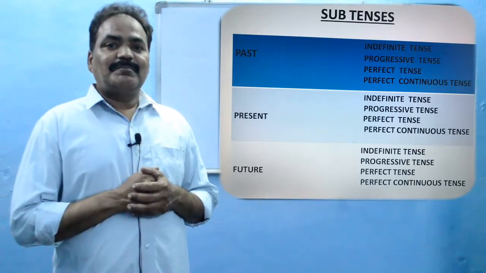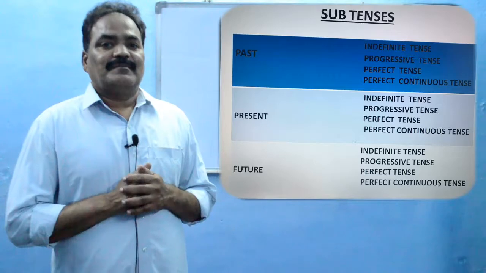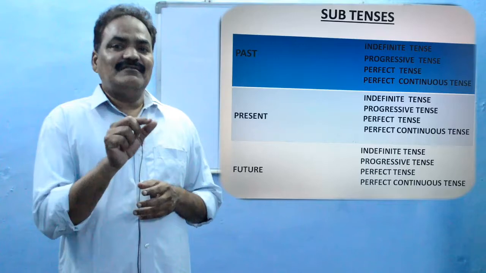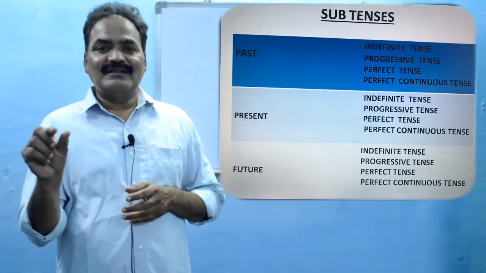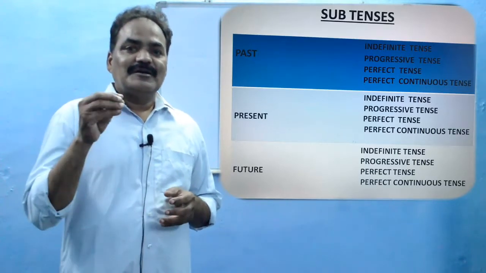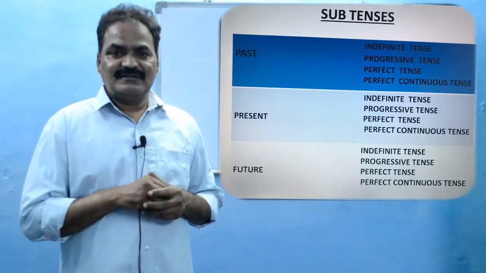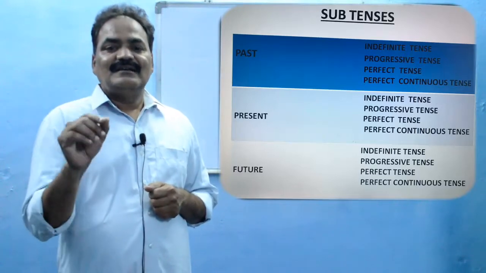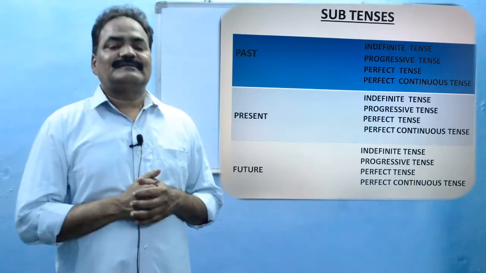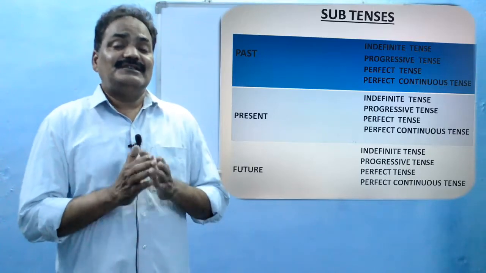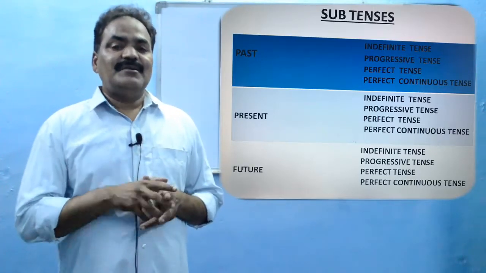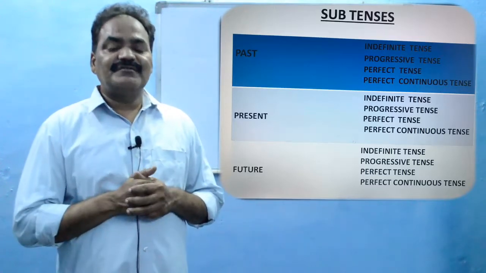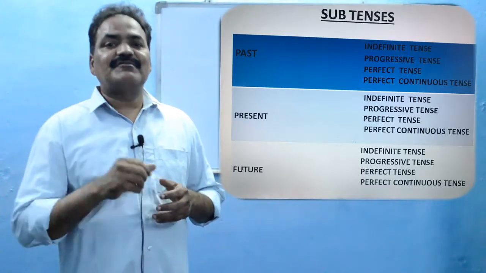And coming to perfect tenses, here also the main verb form is fixed in all the tenses, present perfect, past perfect or future perfect. The main verb form is fixed, that is written, but the change is in the helping verb. In past perfect tense, the helping verb had is used along with the past participle form of the main verb.